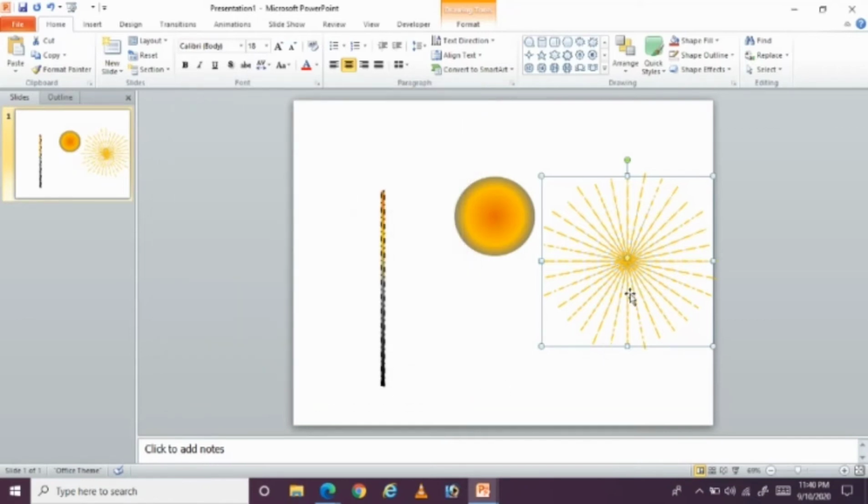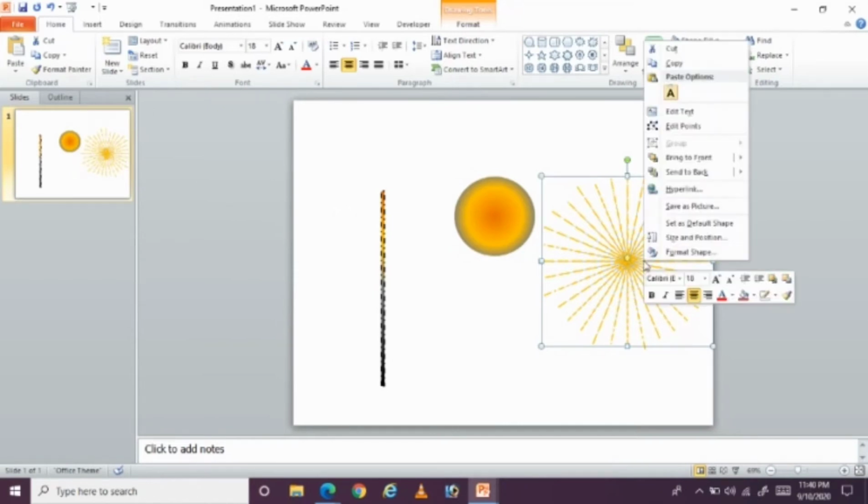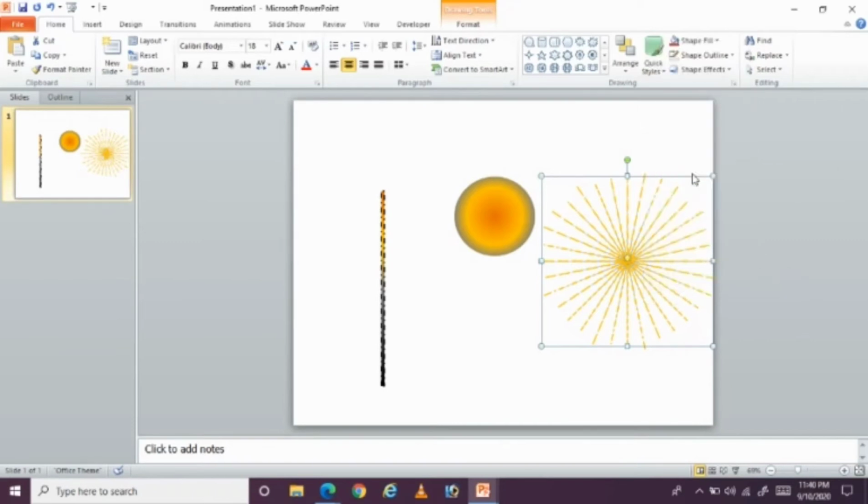And one more thing you have to do here. What is that? I just select this one here and send it to back. This gives a nice effect while I'm adding any animations.